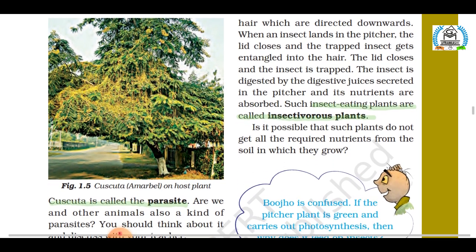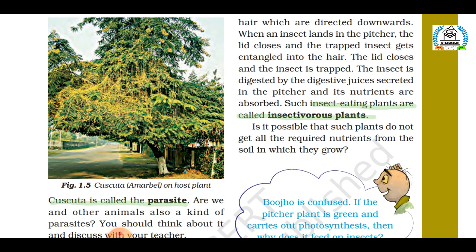As you can see in this figure, this yellowish thread-like structure is cuscuta, and it has rolled itself all over the branches and the stem of the trees to get nourishment from it. Here cuscuta is a parasite because it depends on the tree for its nourishment, and the tree that provides nourishment to the cuscuta is a host.